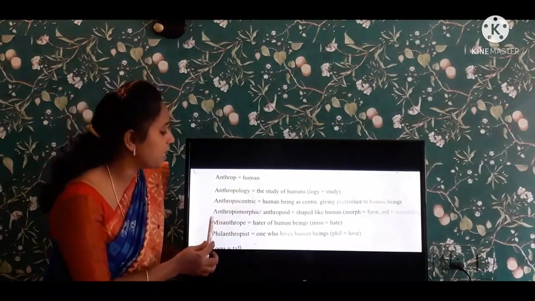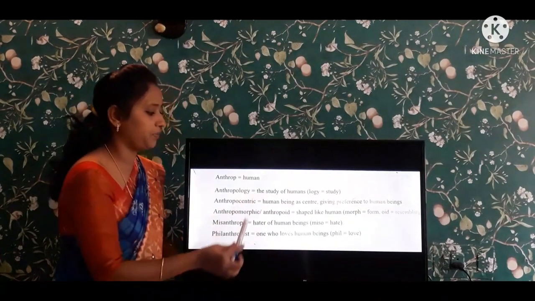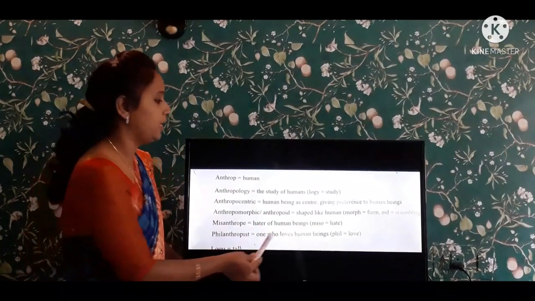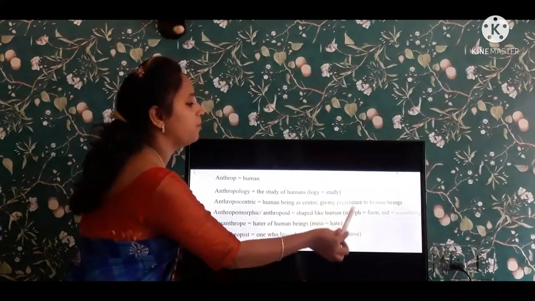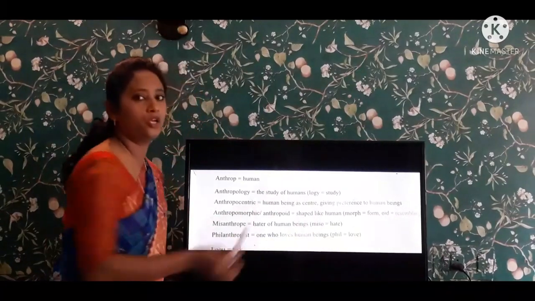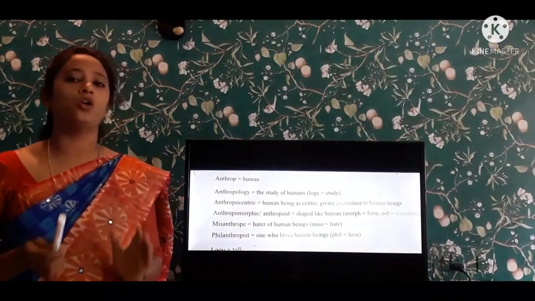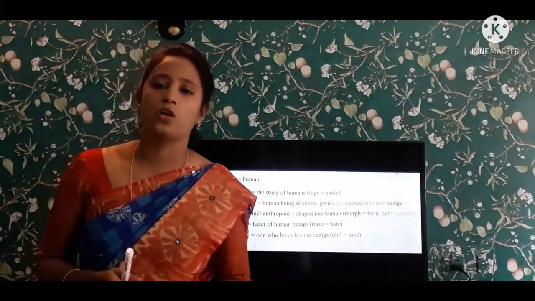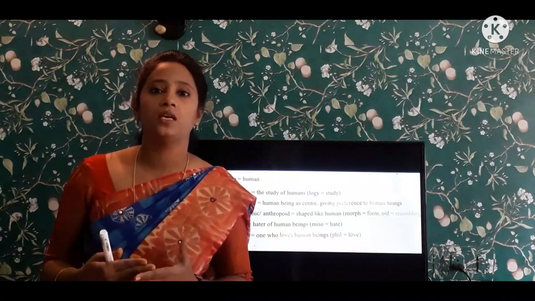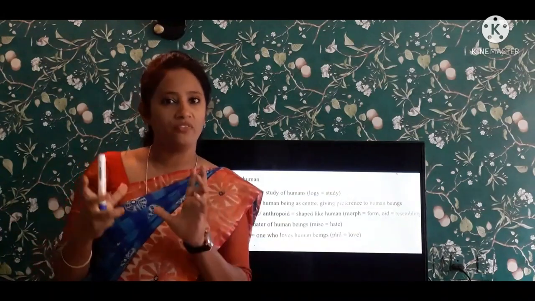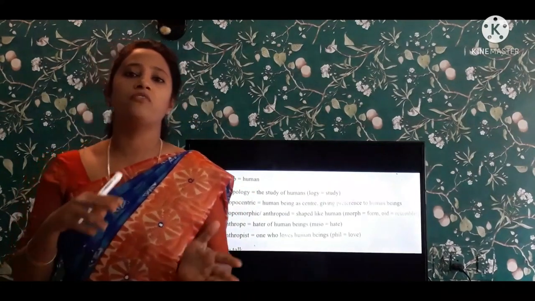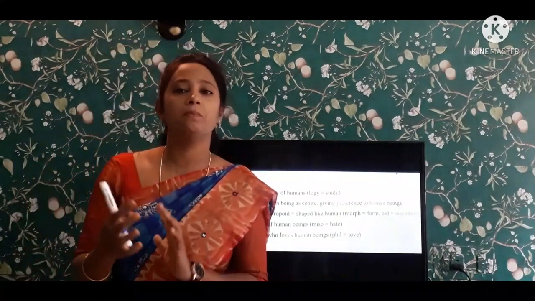And coming to the next one, anthropomorphic or anthropoid. Shaped like humans. Morph means form. Shaped like human. Many of the cartoons that children watch every day are morphed like human beings, resembling human beings, right?